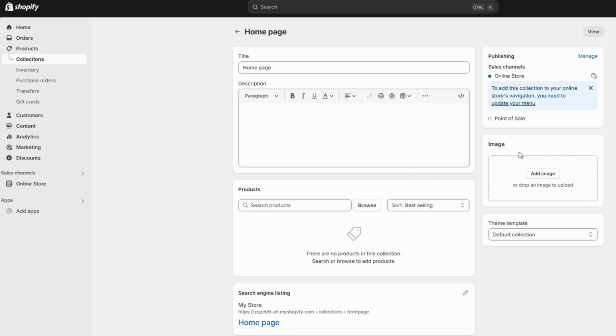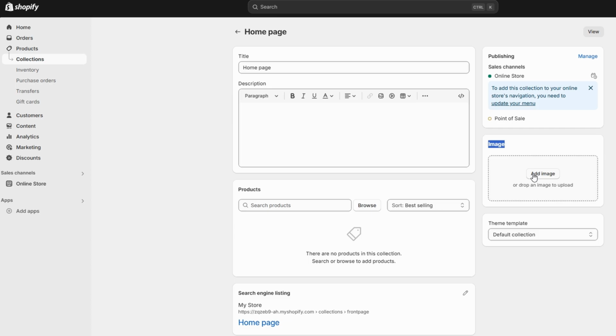In the Collection Image section, you'll see an option to upload an image. Shopify recommends an 800 by 800 pixel image for the best quality. You can drag and drop your image file here, or click to browse your computer for an image to upload.